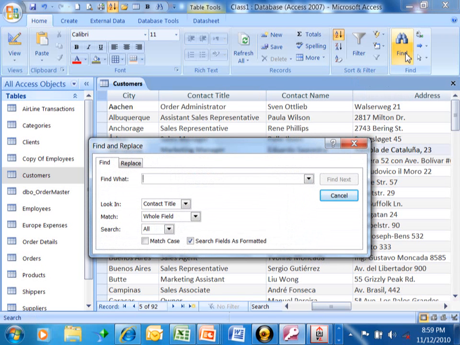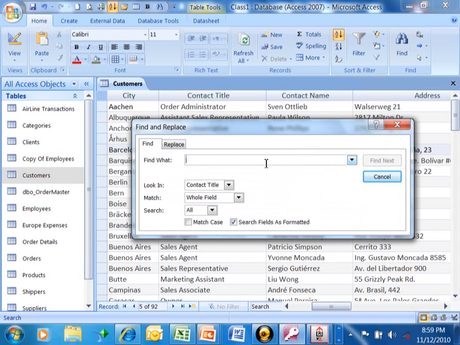Now, just like in other programs, we can do a find, but here in Access it works a little bit different. So I'm going to type in the word John. Let's say I'm looking for the name John. Now I can look in the current field, which is my contact title, but if I want to look in all of the fields, then I would pick the entire table. So where it says Look In, you can look in your current field. If you want to look in all of the fields, you pick the name of the table there.